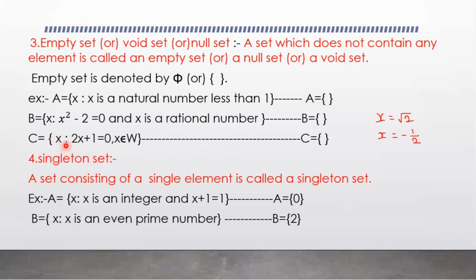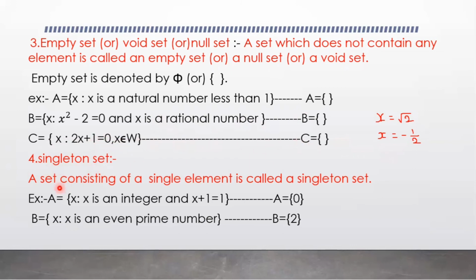C is equal to the set of all x such that 2x plus 1 equals 0, where x equals minus 1 by 2. So there is one element. But here the condition is x belongs to whole numbers. So minus 1 by 2 is not a whole number. It is a rational number. So there is no element in the set C. So C is an empty set.